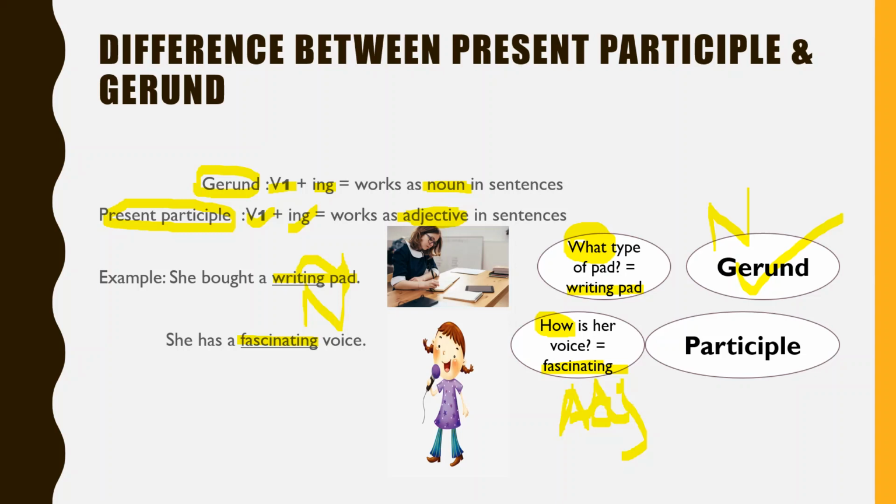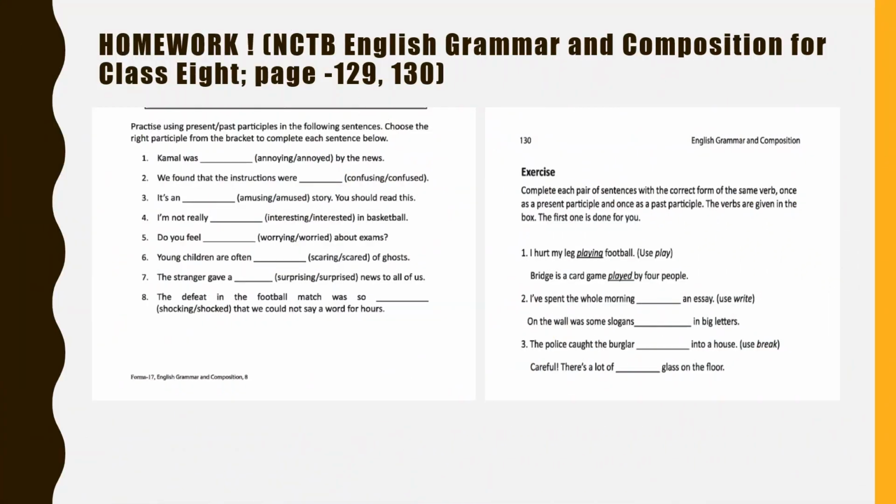Now it's time for homework. You will find this task on pages 129 and 130. The first task here is to choose the correct participle form for these sentences.